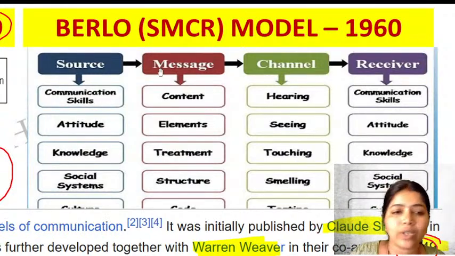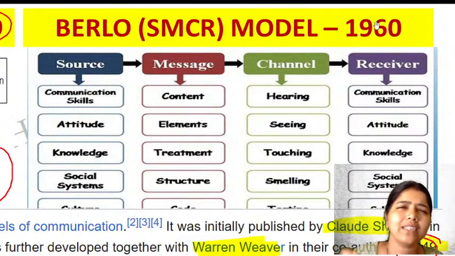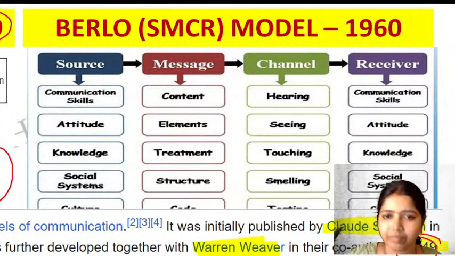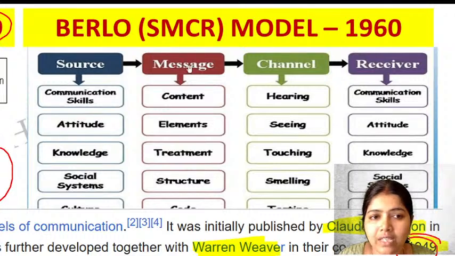Yes. So next comes Berlo's SMCR model in the year 1960. I think this year they have asked with the years. We'll be looking for the PYQs now. Don't worry. And see what is this thing? Source, message, channel, and receiver. These four things we call as this SMCR model.